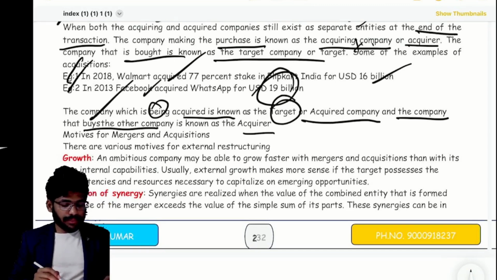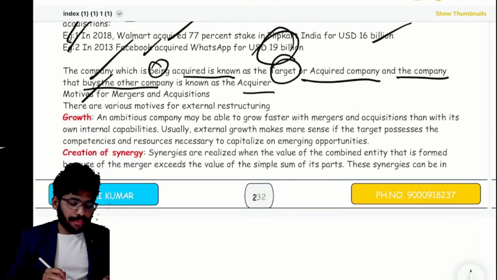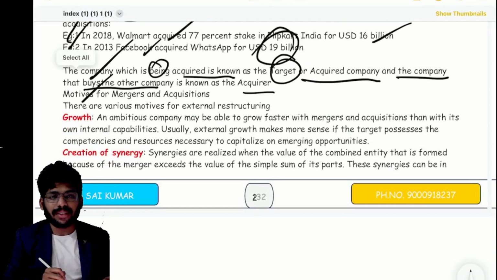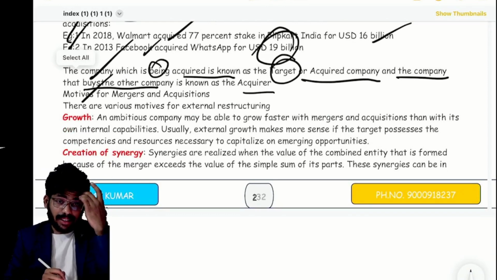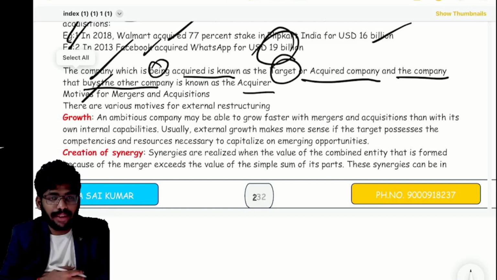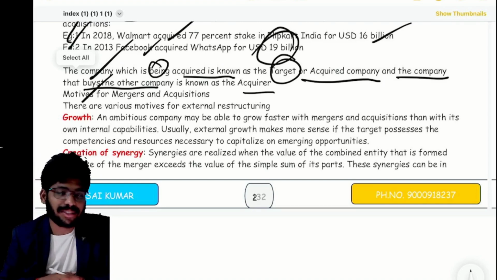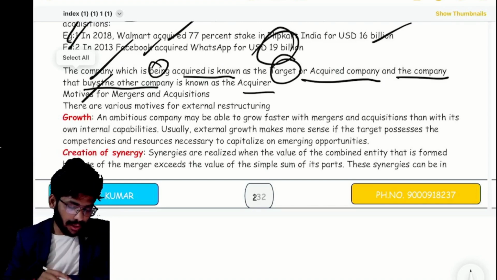Okay, now. Next, there are various motives for external restructuring. External restructuring. I think CFR students may know very well about this external restructuring. Correct or not?